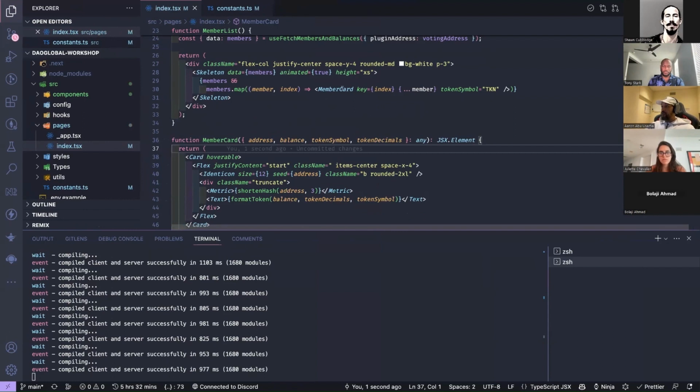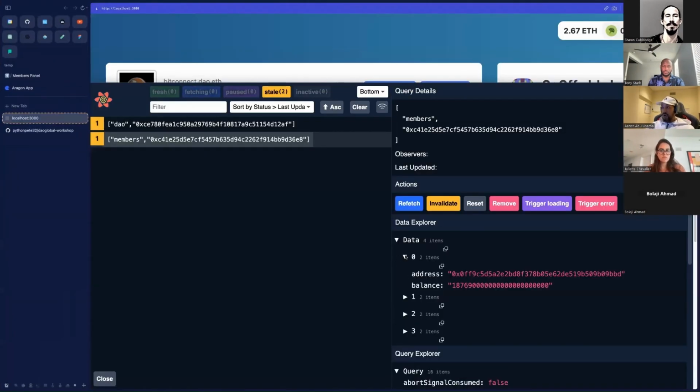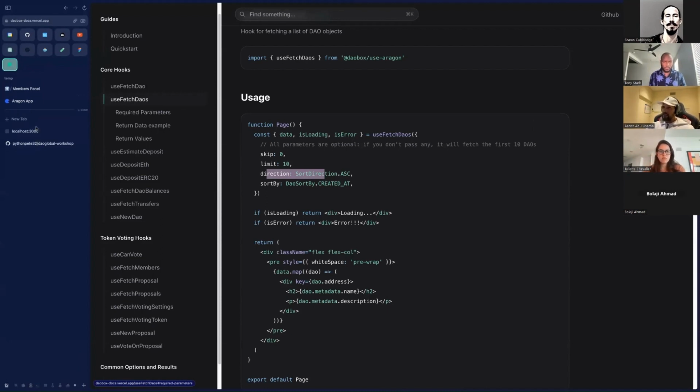Right, so what we're going to be doing is passing in the data. Just to drive home the point, we can go to the documentation and really dive in to see what these hooks return. So use fetch members and balances, and these docs are a little bit out of date as well. Not all of the hooks are actually here, and this hook isn't there right now.